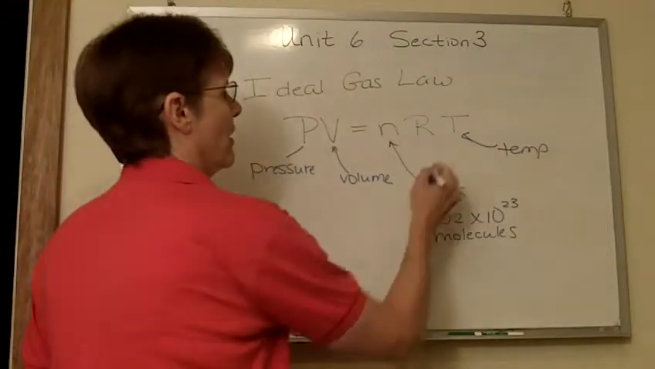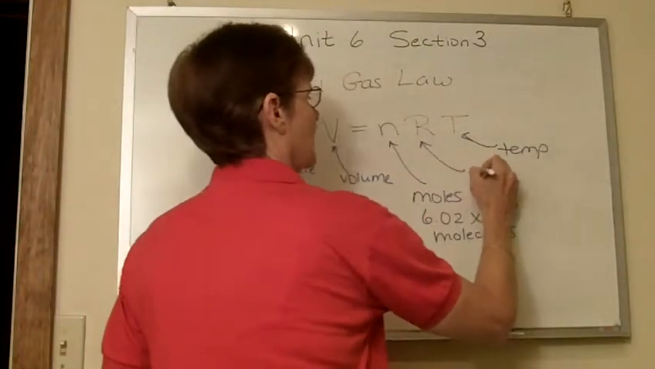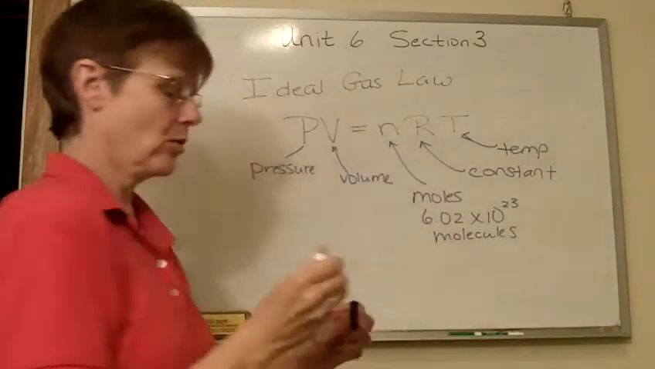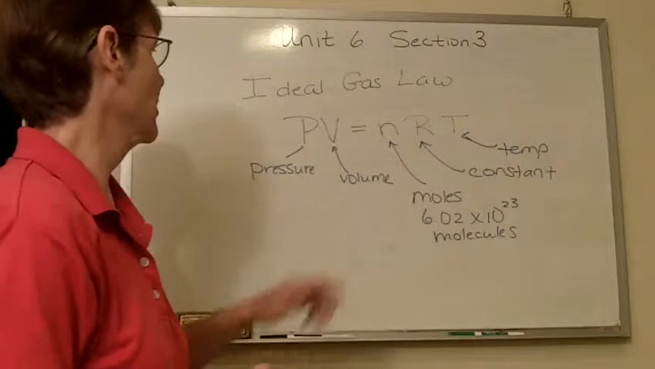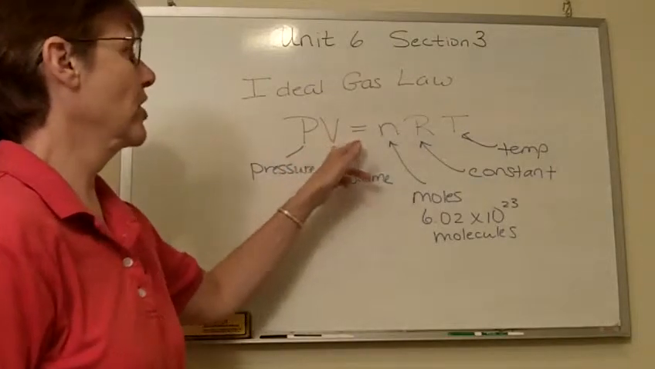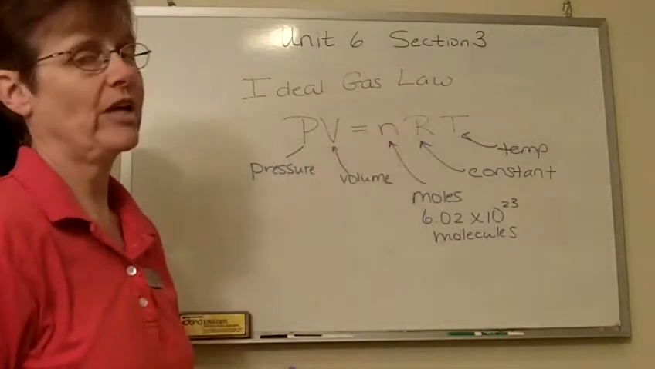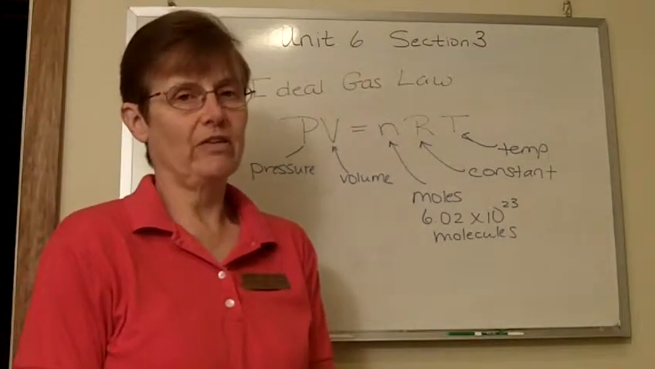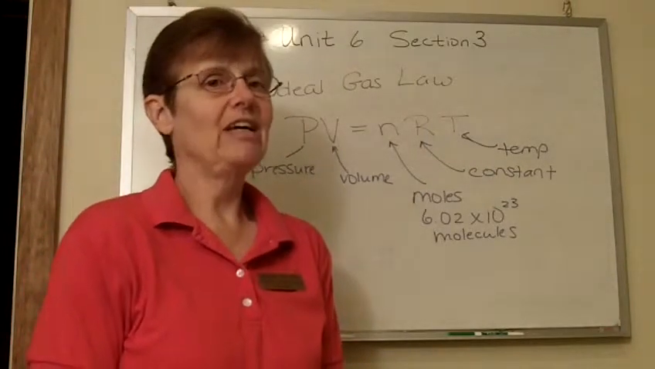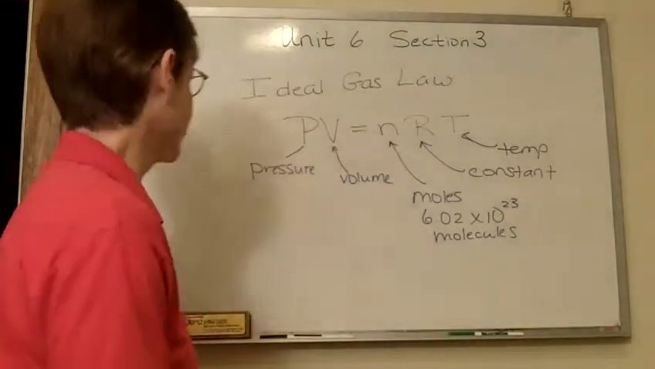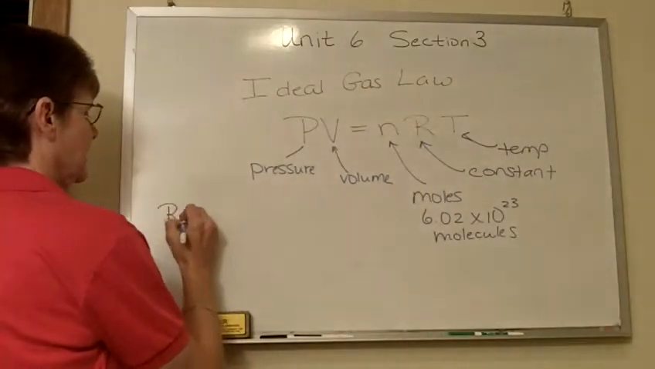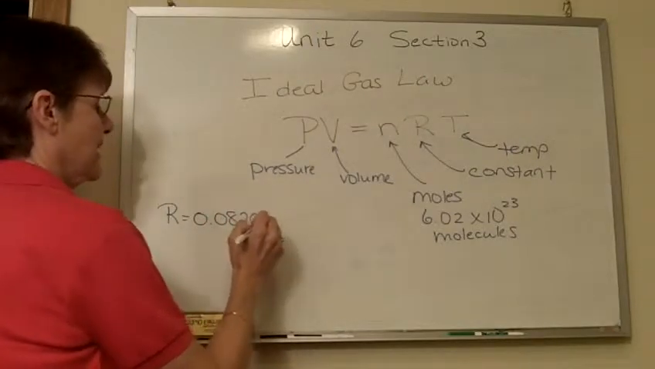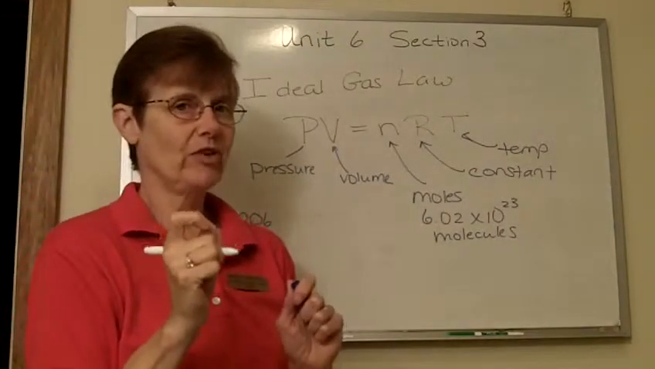And then R, this is a constant. And this constant has quite a few different values depending on what units you're using. You can imagine that if you are using different units of pressure and volume, that this constant would have to change. But just for the sake of simplicity, we're going to stick to one set of units so that we can stick to one gas constant. And the gas constant is 0.08206.